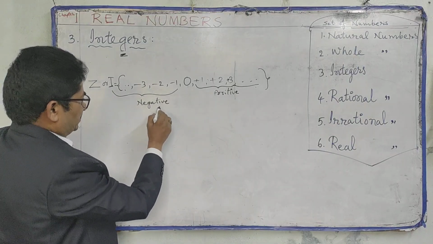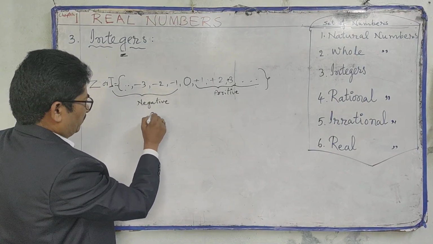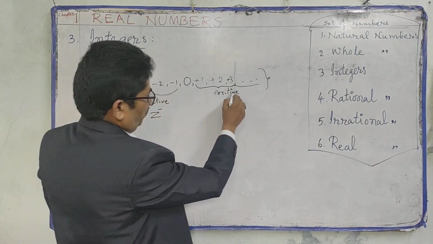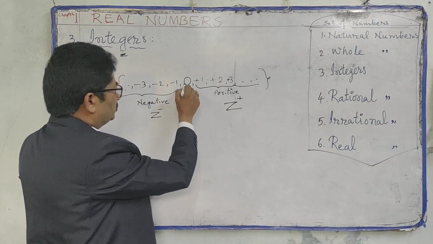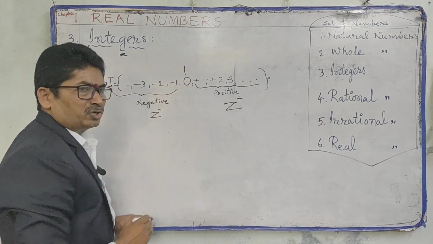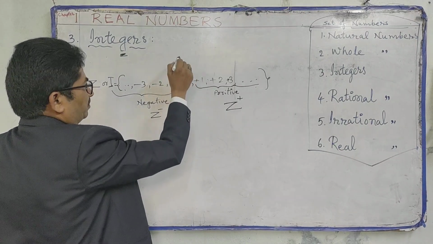Negative numbers are shown with Z minus, positive numbers are shown with Z plus. 0 is neither positive nor negative.